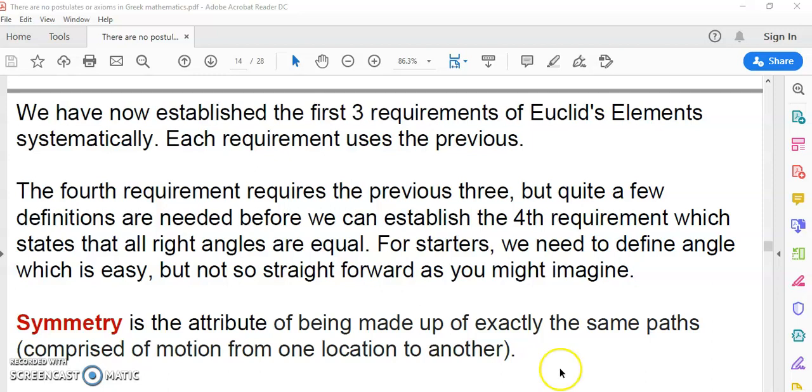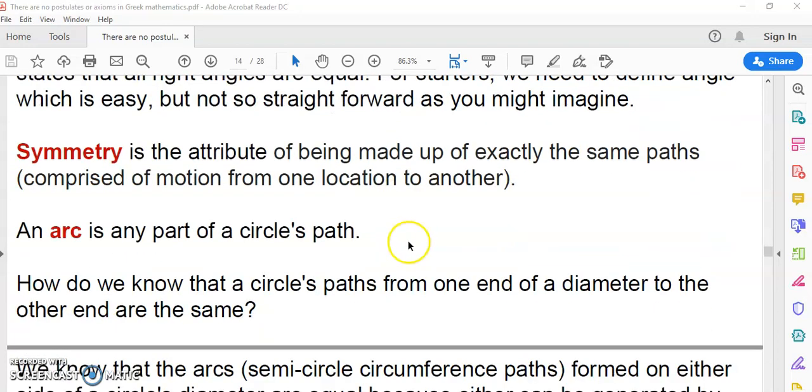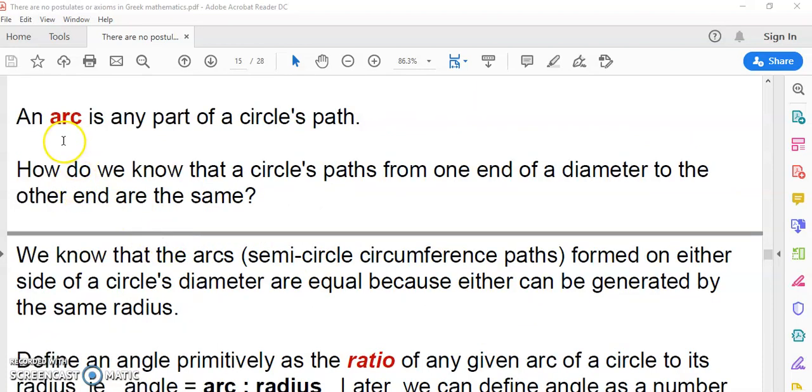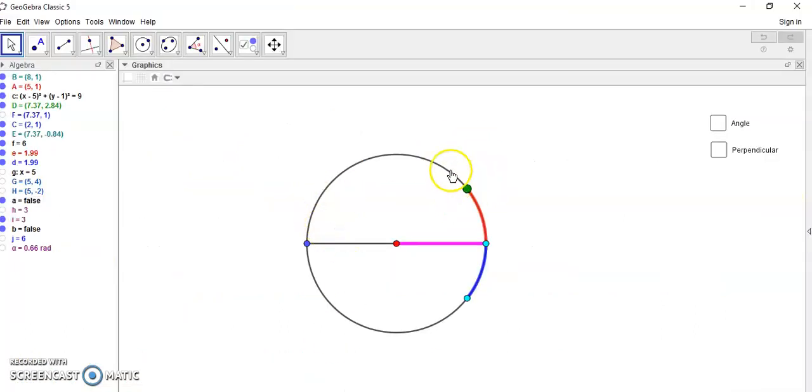Okay, so symmetry is the property or the attribute of being made up of exactly the same paths. Sorry, my breathing is a little belabored. Now, we also need to define what is an arc, and it's just any part of a circle's path. So if we have a circle like this, then this red is an arc and this blue is an arc, okay? And in fact, the whole circumference is an arc, right?